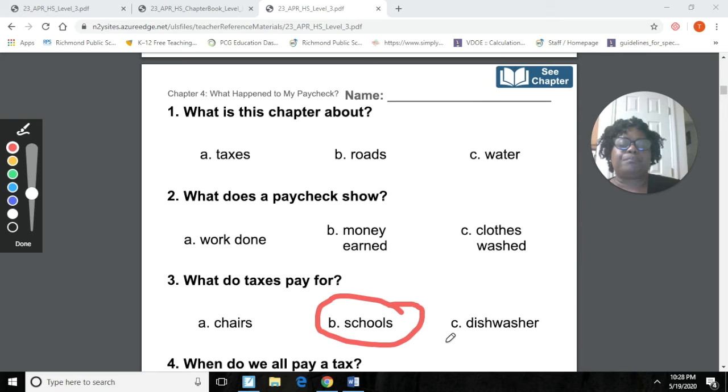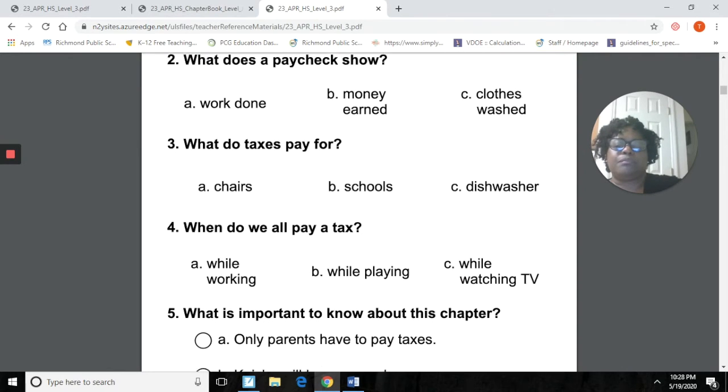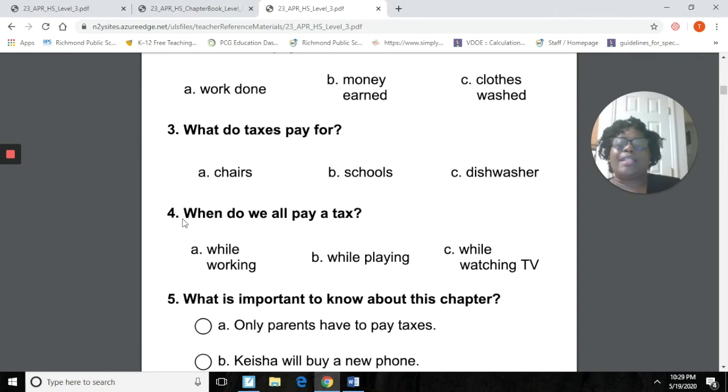All right, it says here, when do we all pay a tax? A, while working, B, while playing, or C, while watching TV. Make a choice.